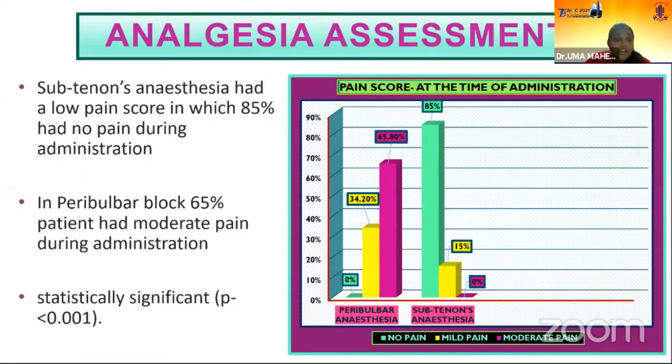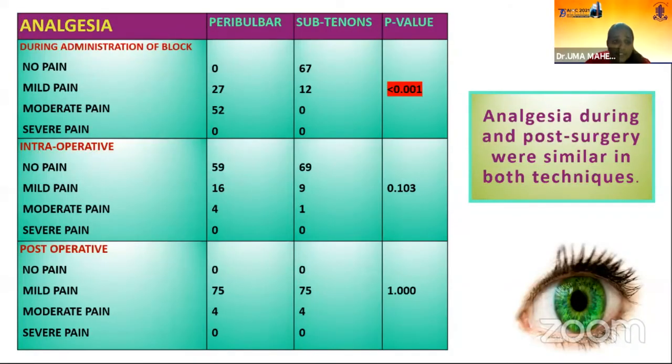Analgesia assessment of Subtenons anesthesia had a low pain score in which 85% had no pain during administration, as you could see in the graph, whereas in the peribulbar group 65% had moderate pain during administration, which is statistically significant with a p-value of less than 0.001. This is a tabular column showing the analgesia which was achieved between both the techniques during administration, intraoperatively and postoperatively. Analgesia during and post-surgery was similar in both techniques, whereas during administration they had a significant difference.